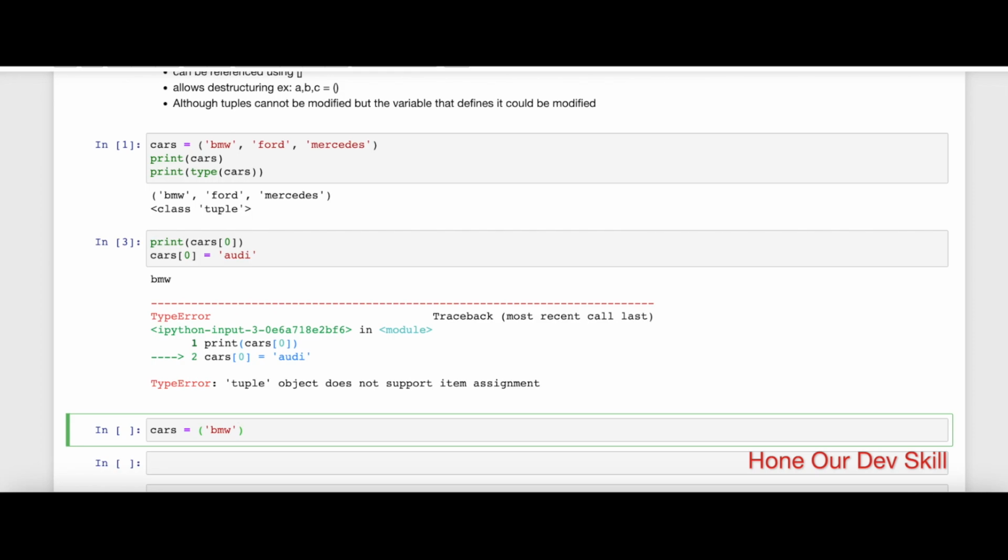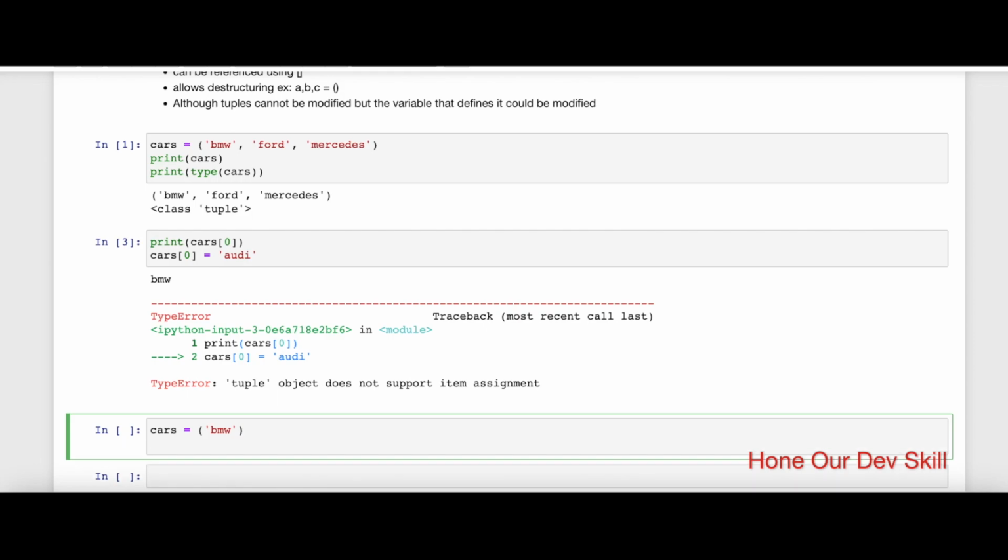If you're defining a single item, it is recommended that you put a comma there. Just to show you guys, if I print cars and then print type of cars, it's going to show me string.